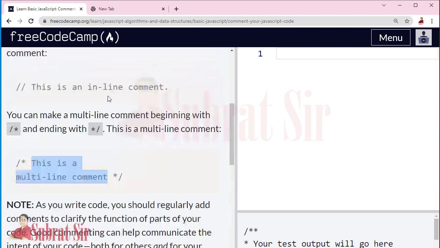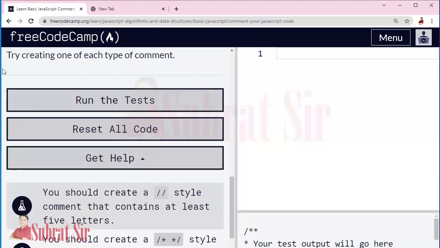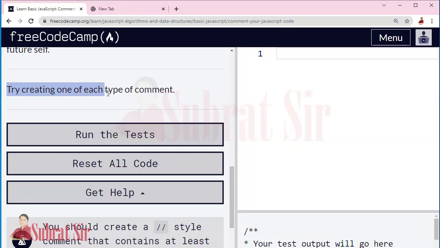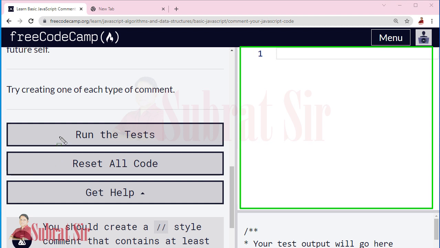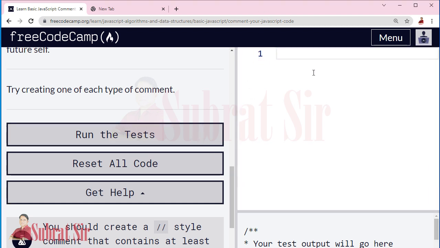So we covered this lesson. Now it is a task for us. Try creating one of each type of comment. This is our work area. Here I will write my code. Then I will click here, run the tests. So double slash, this is a single line comment. I can write anything.